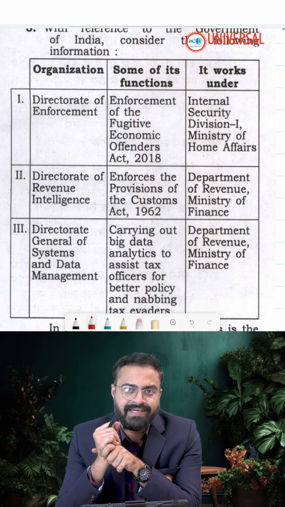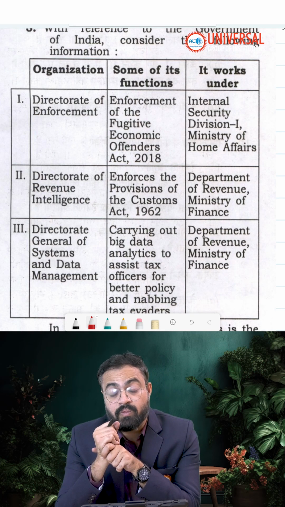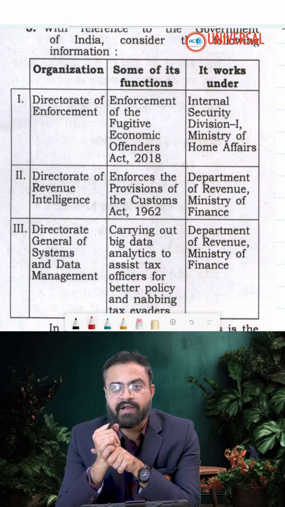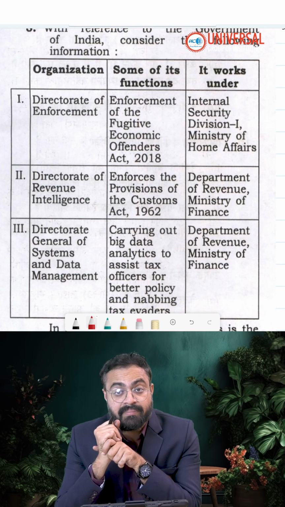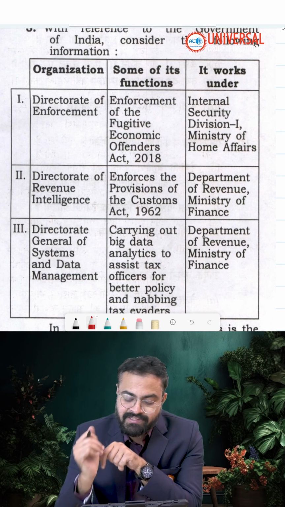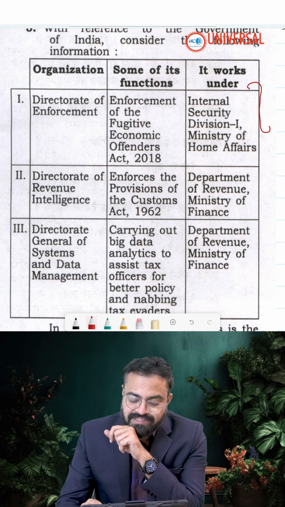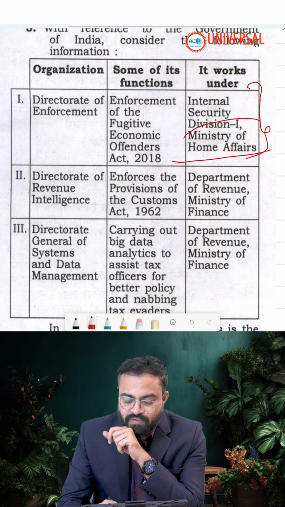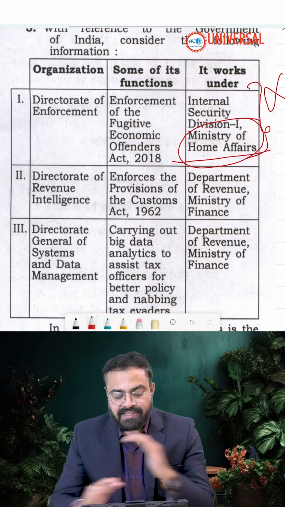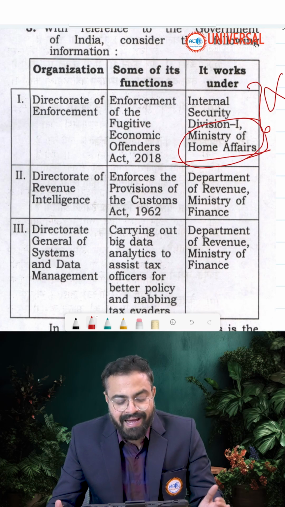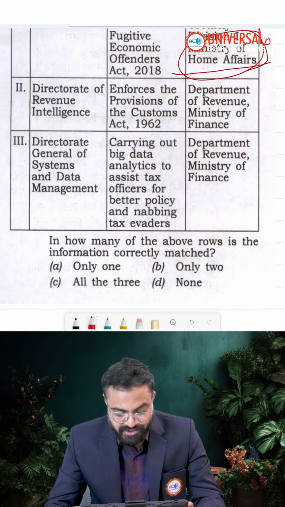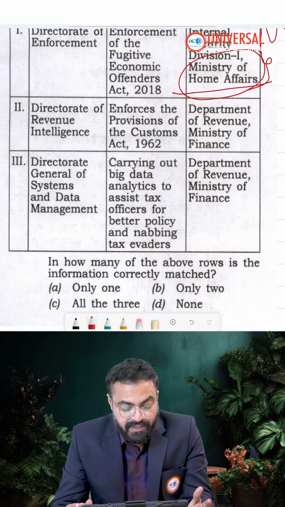Now, we know very clearly ED has been in the news. ED works under the Ministry of Revenue, that is the Department of Revenue, Ministry of Finance. ED does not fall under the Ministry of Home Affairs. So this is entirely mismatched. One is mismatched. So look at the next one.